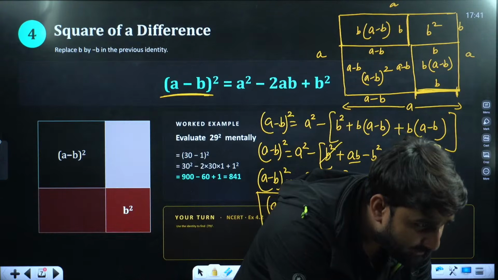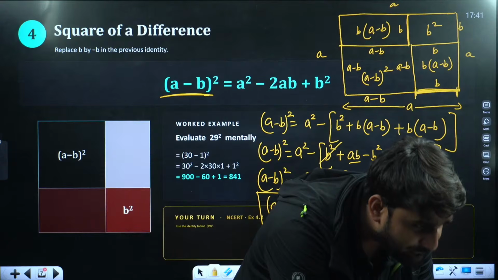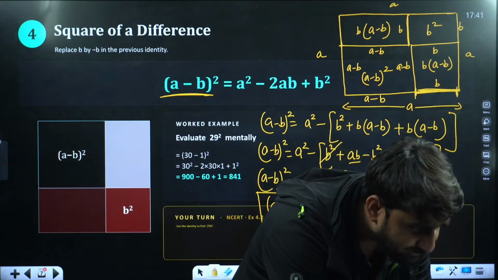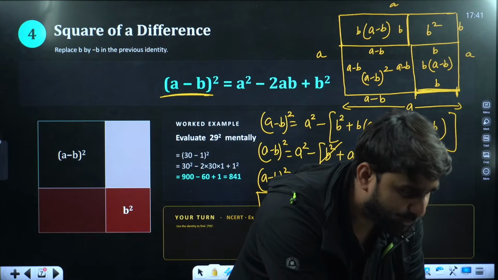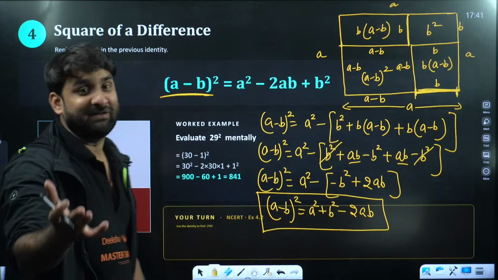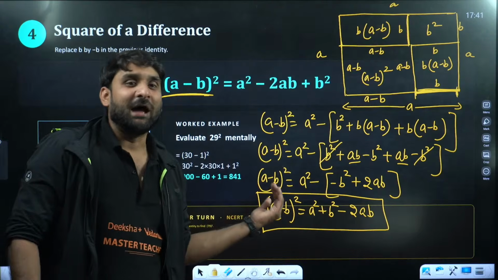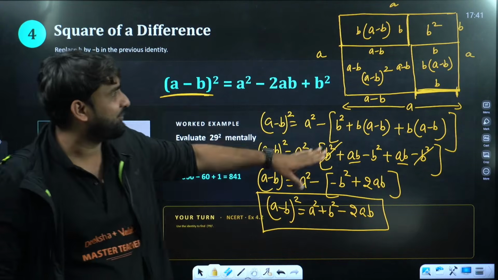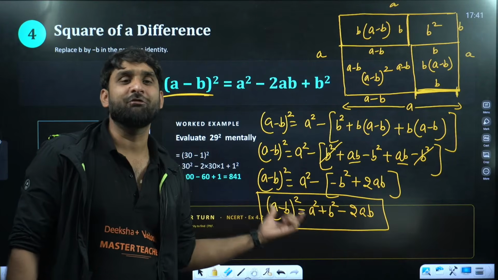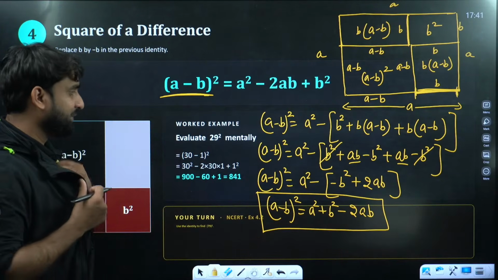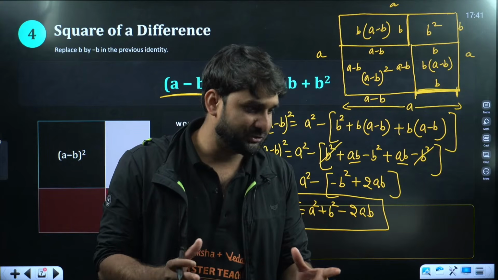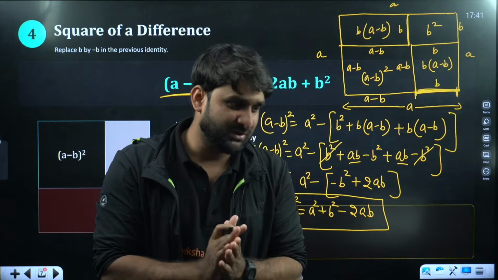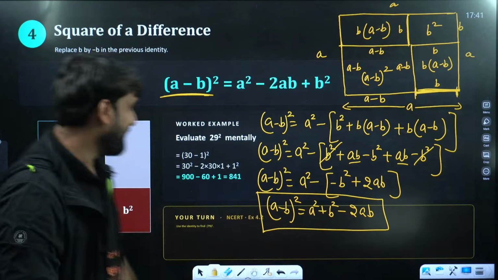Is it clear to all? Ashok, is it clear to all? I hope now Ashok is clear. You are the lucky one, because technically it was erased fully, so I have started from the beginning. So this is the way we can prove (a minus b) whole square. Please let me know in the chat section. Yes sir, everything is clear. Thank you so much. Please give me a thumbs up in the chat section or send me some hearts.